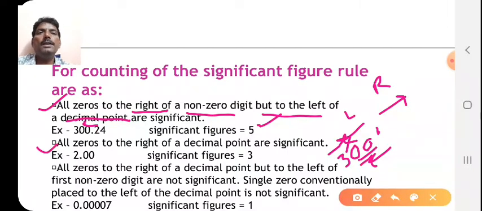Next one, all zeros to the right of the decimal point are significant. Here 2.00. Okay, so you can count these two zeros also. So ultimately the number of significant figures is 3.